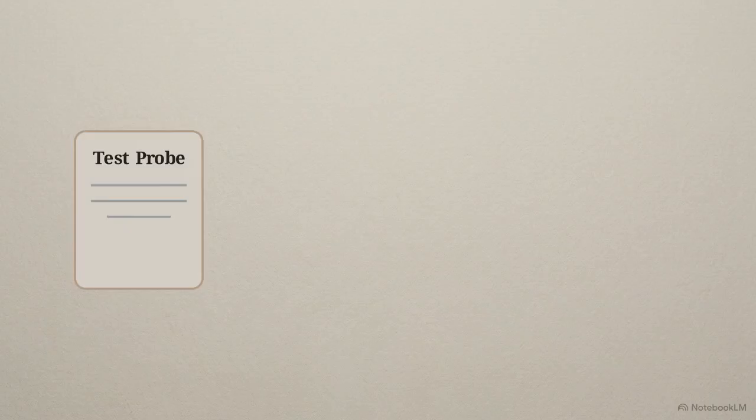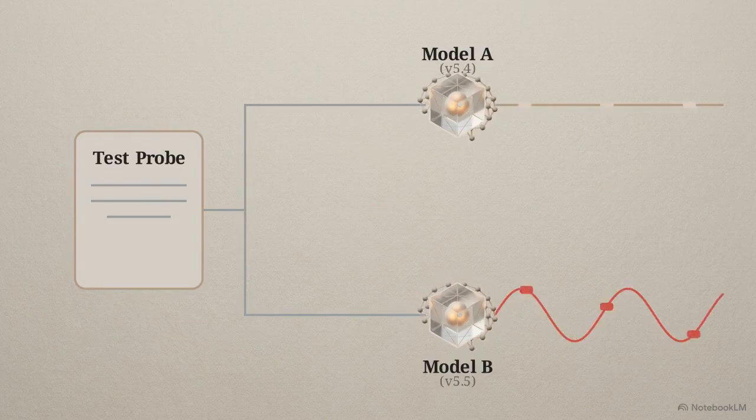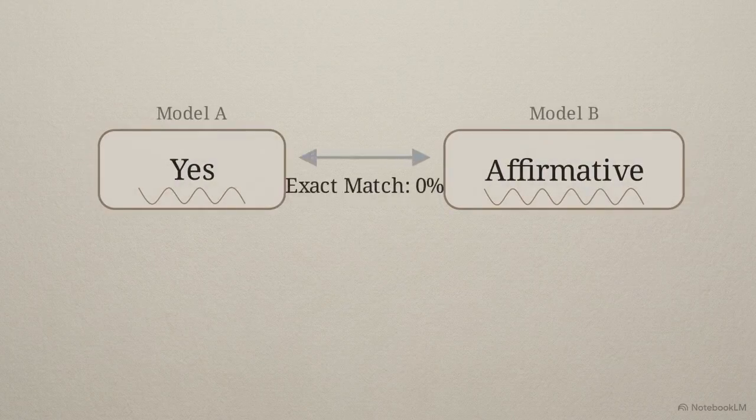A single test probe is forked into two parallel realities, Model A, the old version, and Model B, the update. These probes act as stress tests, presenting complex coding problems or safety constraints to see exactly where the reasoning bends. Layer 1 calculates exact word-for-word overlap. If models output "yes" and "affirmative," it fails.